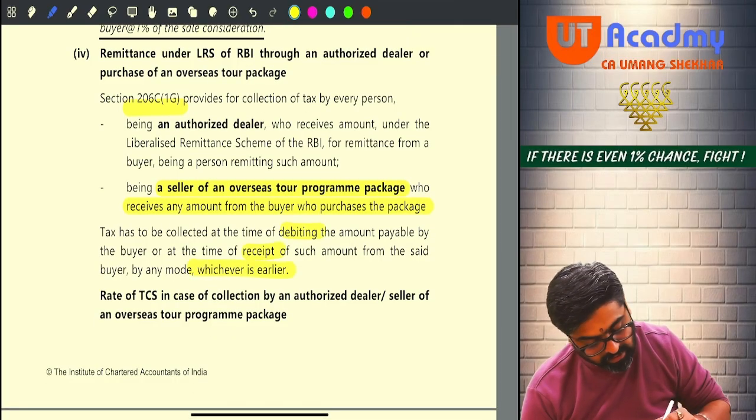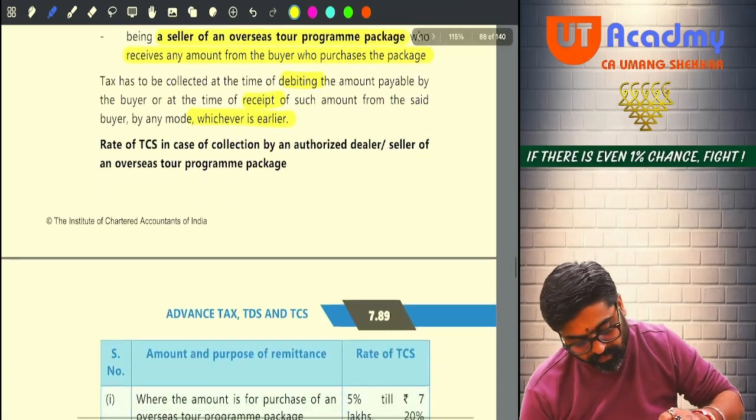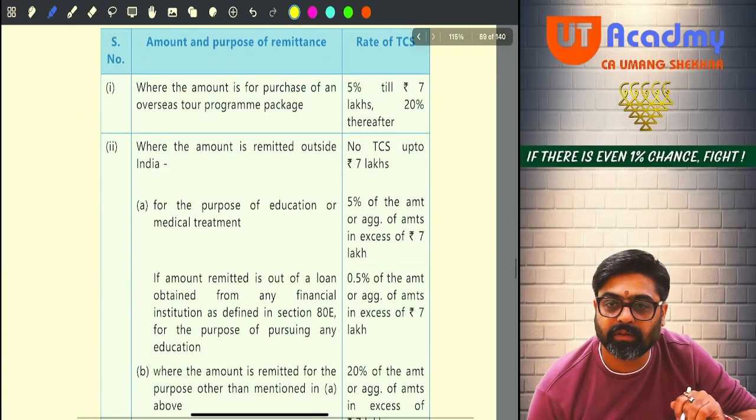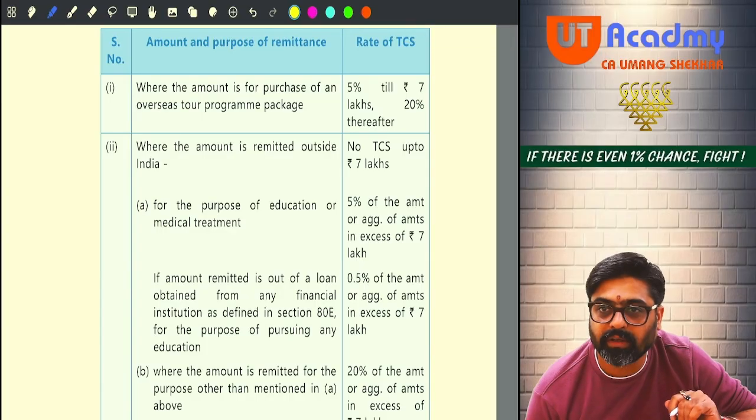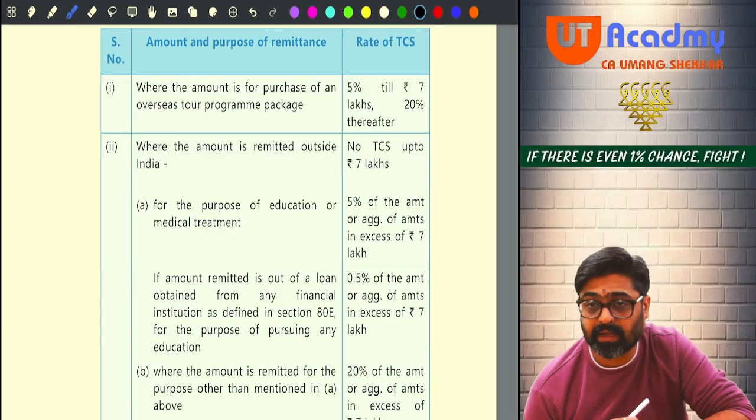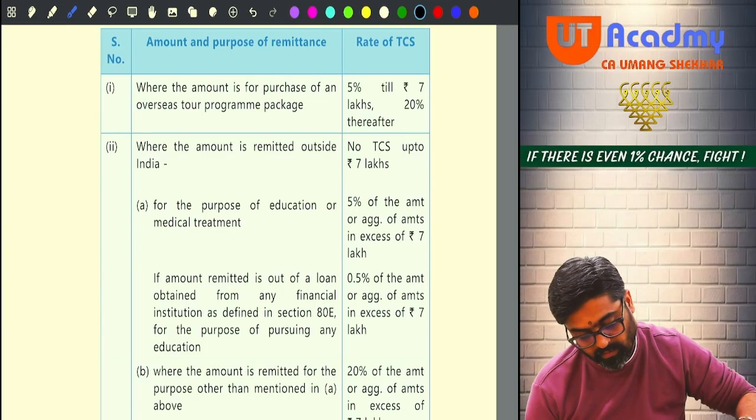Rate of TCS in case of collection by authorized dealer. What are the rates of TCS? See, these are the rates of TCS. Now, pay attention, these rates are very important.